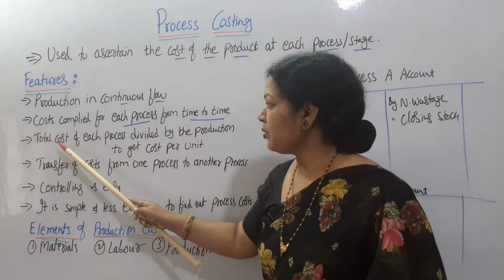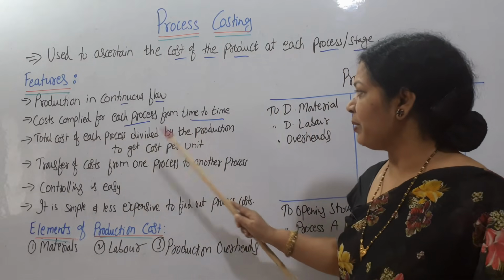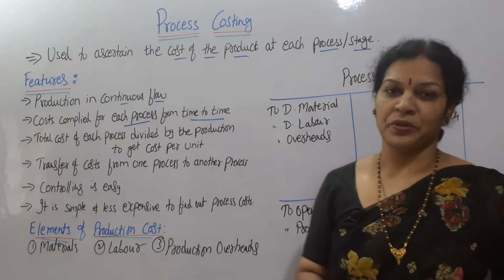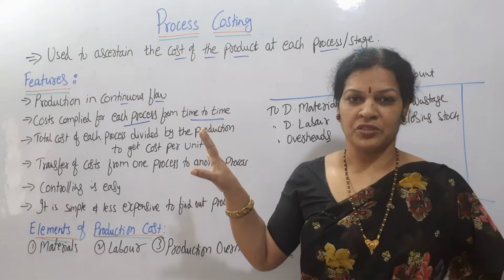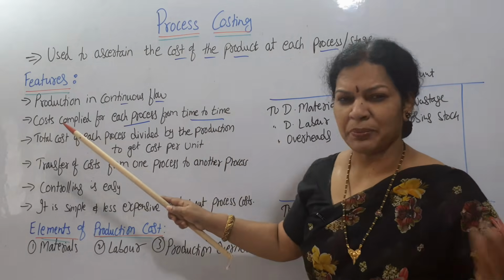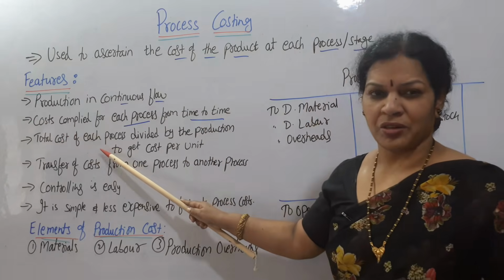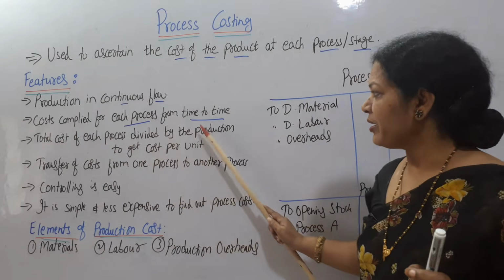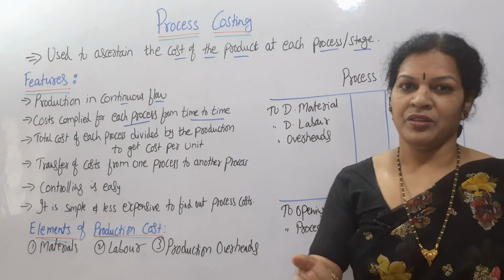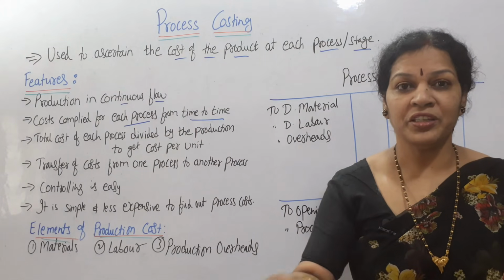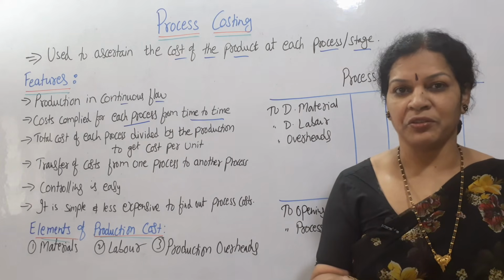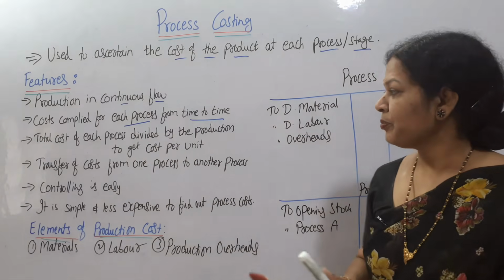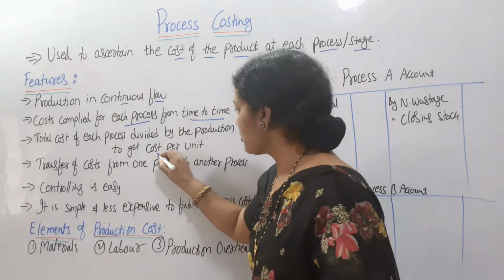Next one: total cost of each process divided by the production to get the cost per unit. How do we get cost per unit in process costing? Simple, same as before. Total cost of each process divided by the production, you will get the cost for each unit. This is what we have done in the previous classes also. So it is the same thing. This is to get the cost per unit.